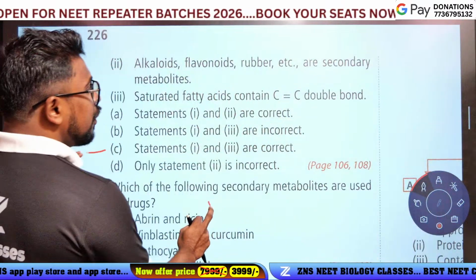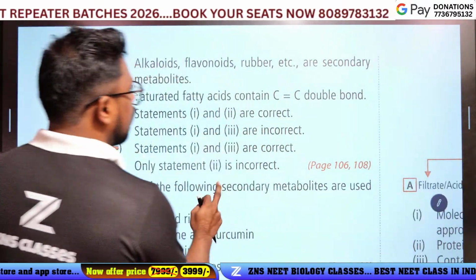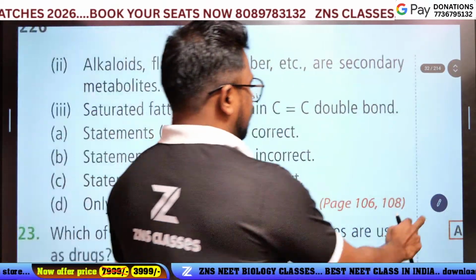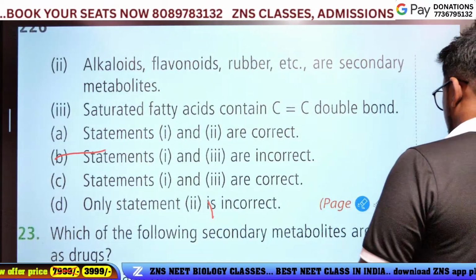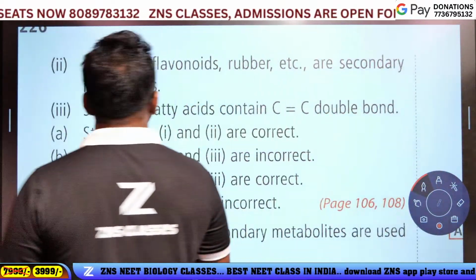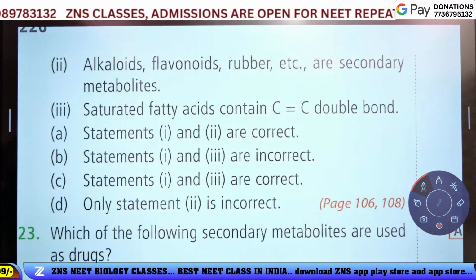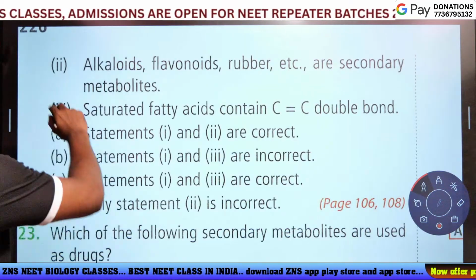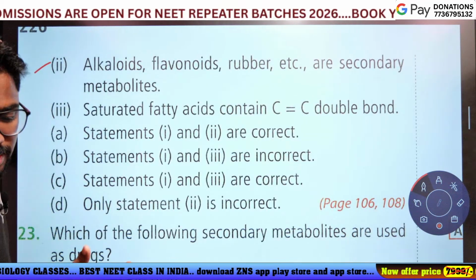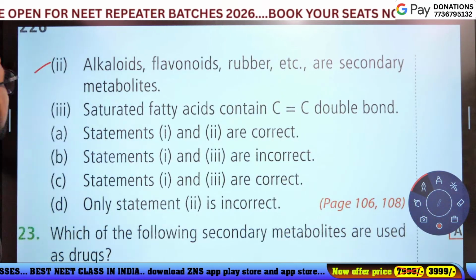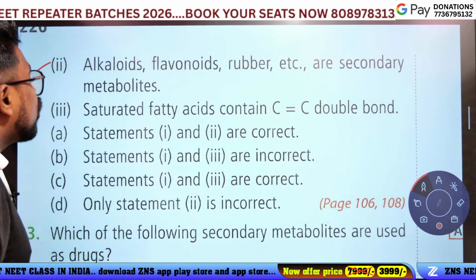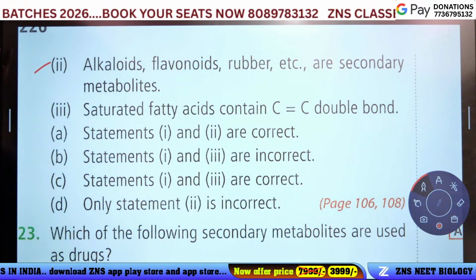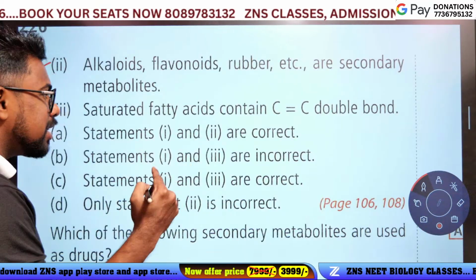Alkaloid, flavonoid, rubber, etc. are secondary metabolites. Is correct. Okay. And then the saturated fatty acid contain carbon-carbon double bond. This statement is correct.